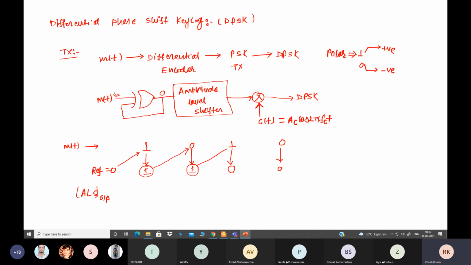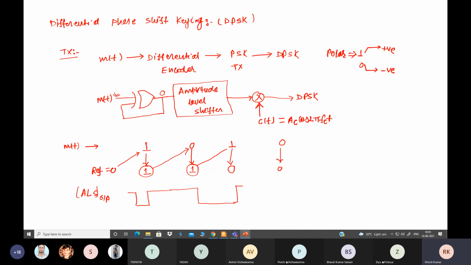So here we have, suppose this is our reference 0, and for the reference bit, if we draw, it should be a negative value. For this one we have this value, and again we have 1, then we have 0, and again 0. So like this. This is the amplitude level shifter output.